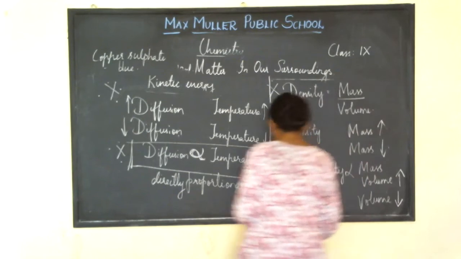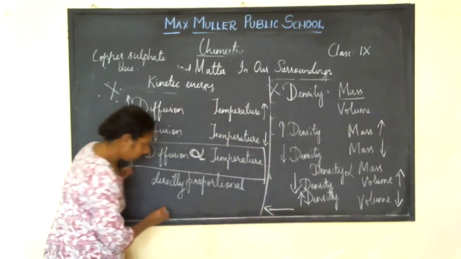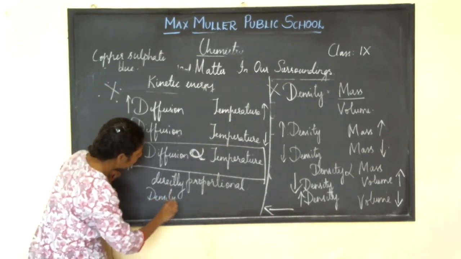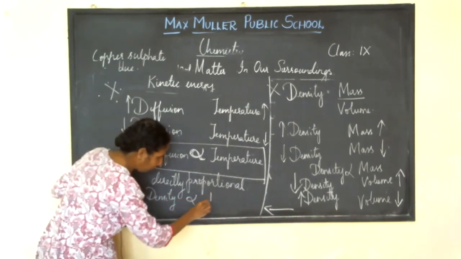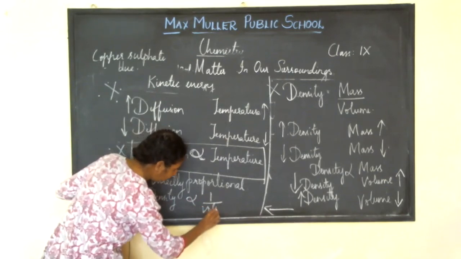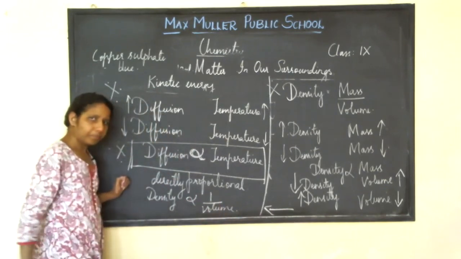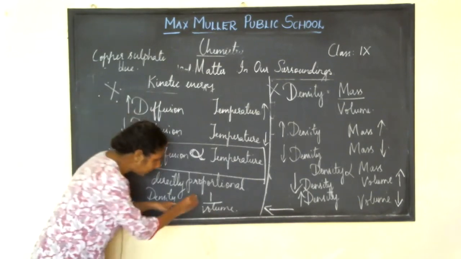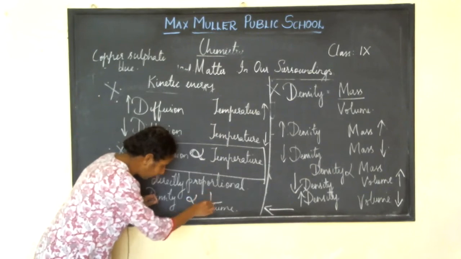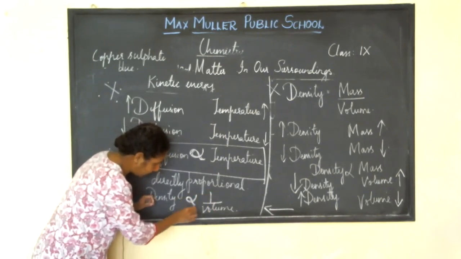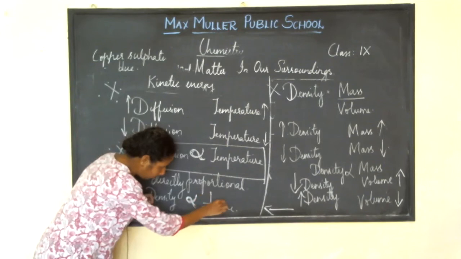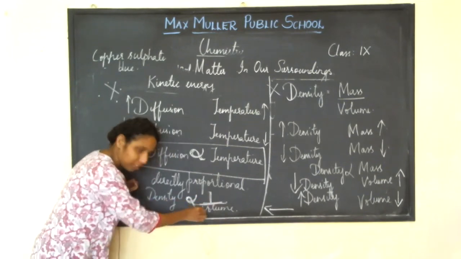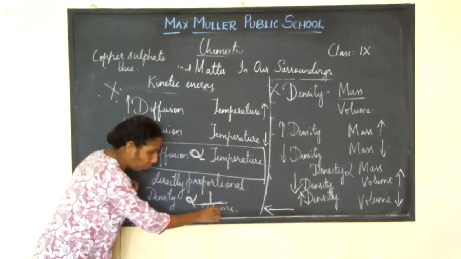Therefore, shall I write down here. Density is inversely proportional to volume. Inversely proportional means we write like this: 1 by volume.